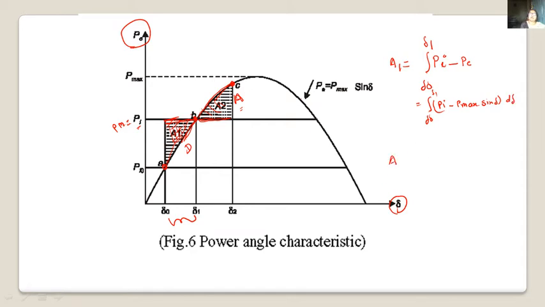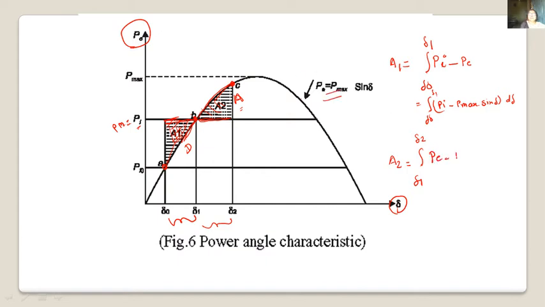Now we have to write the equation for area A2. Area A2 varies from del 1 to del 2. Which is greater? This is our PE, PE is greater.